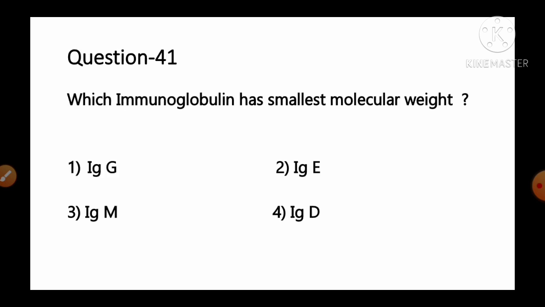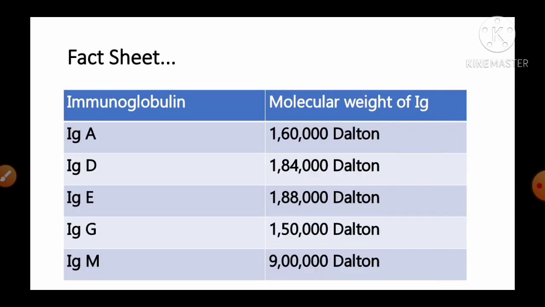Which immunoglobulin has the smallest molecular weight? The options are number 1 IgG, number 2 IgE, number 3 IgM, number 4 IgD. And information regarding this question is given in the form of a table. Here various immunoglobulins, that is IgA, IgD, IgE, IgG and IgM, with their respective molecular weights are given.